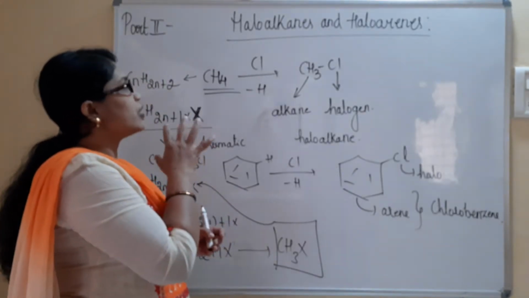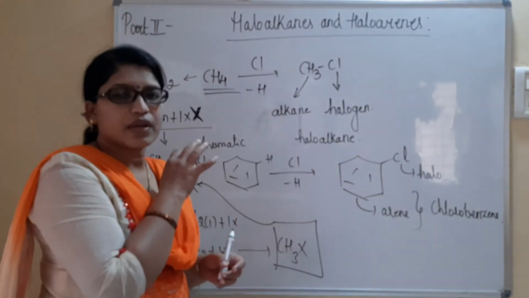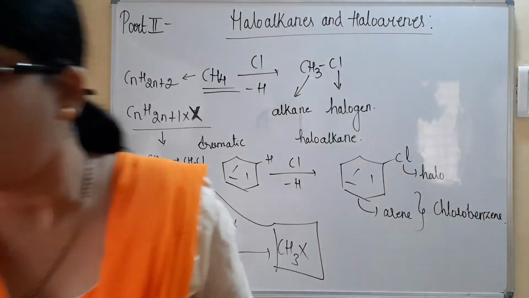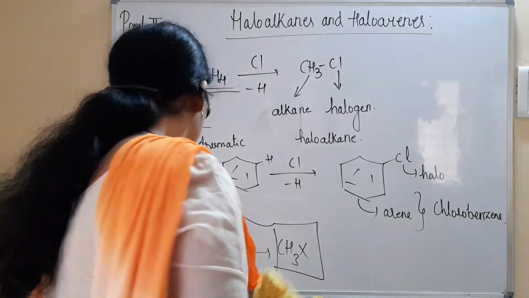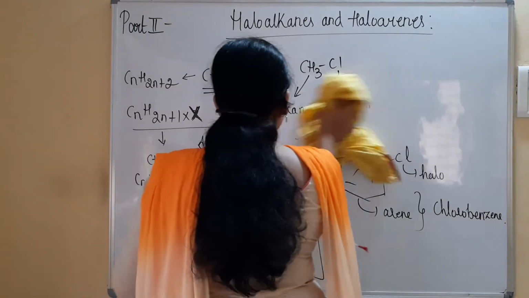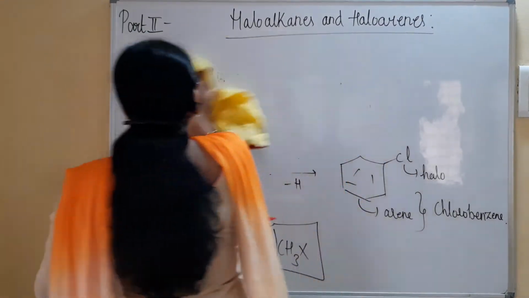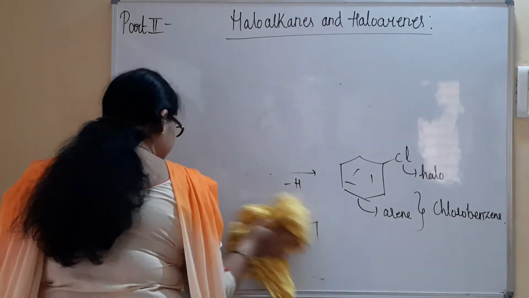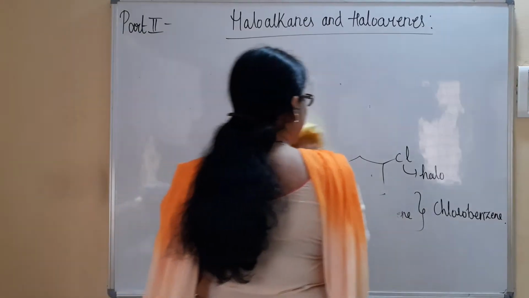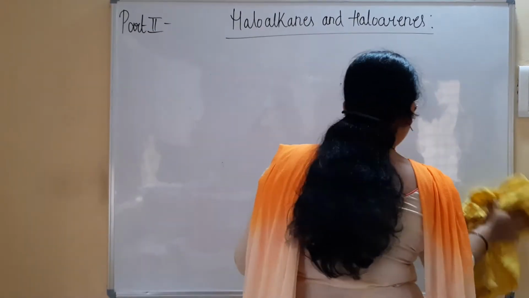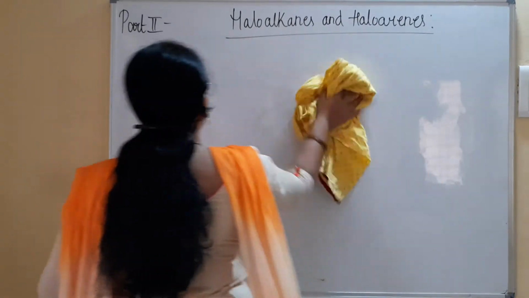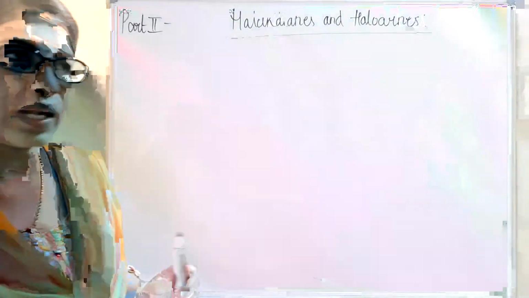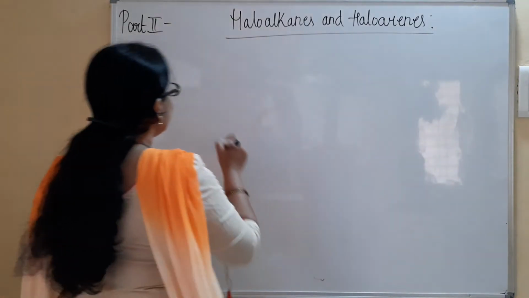Next is classification, which is mainly based on 3 types. In my first video I explained this for you all. The classification of haloalkanes and haloarenes is mainly categorized into 3 types. Let us brief that and move to the next one.